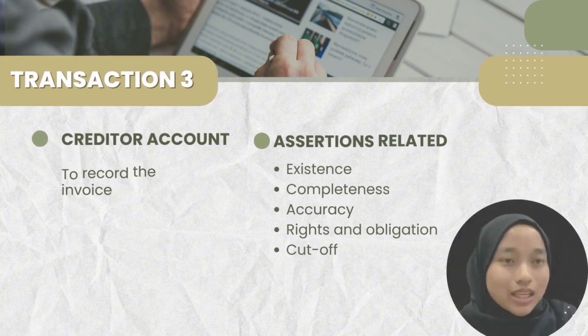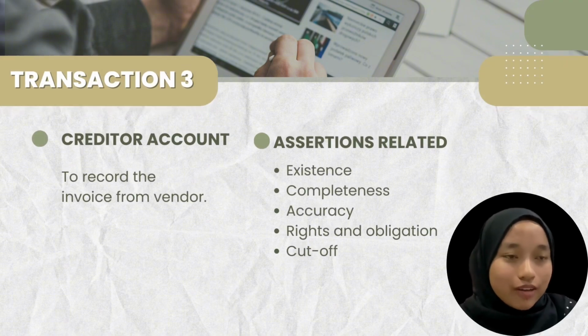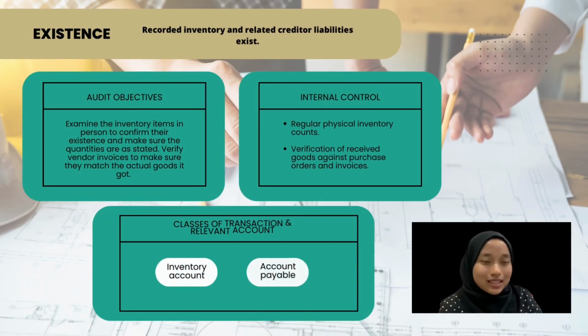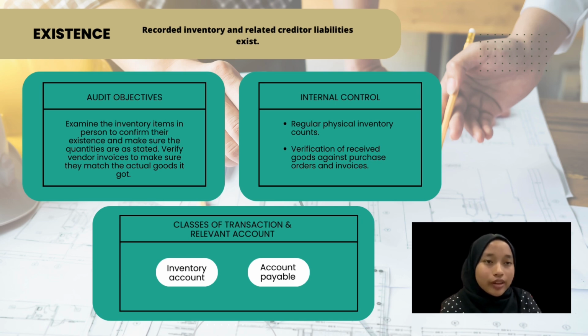The third transaction includes the credited account, which is to record the invoice from the vendor. The assertions related are existence, completeness, accuracy, rights and obligations, and cut-off. First is existence: recorded inventory and related creditor liabilities exist. The audit objective is to examine the inventory items in person to confirm their existence and make sure the quantities are as stated. Transactions include inventory and payable accounts.